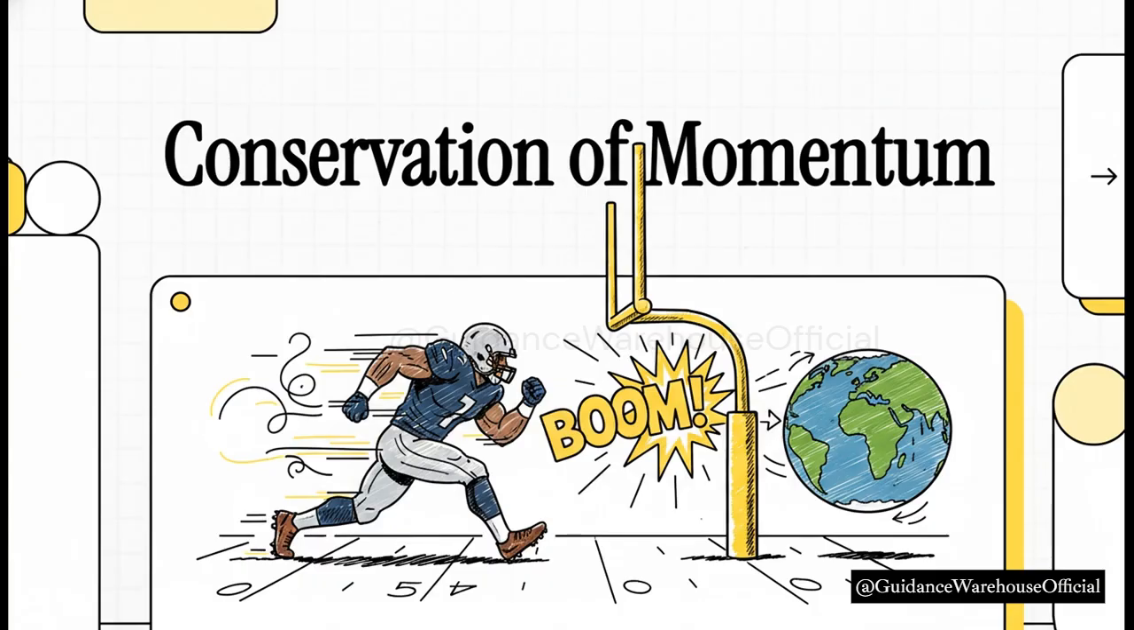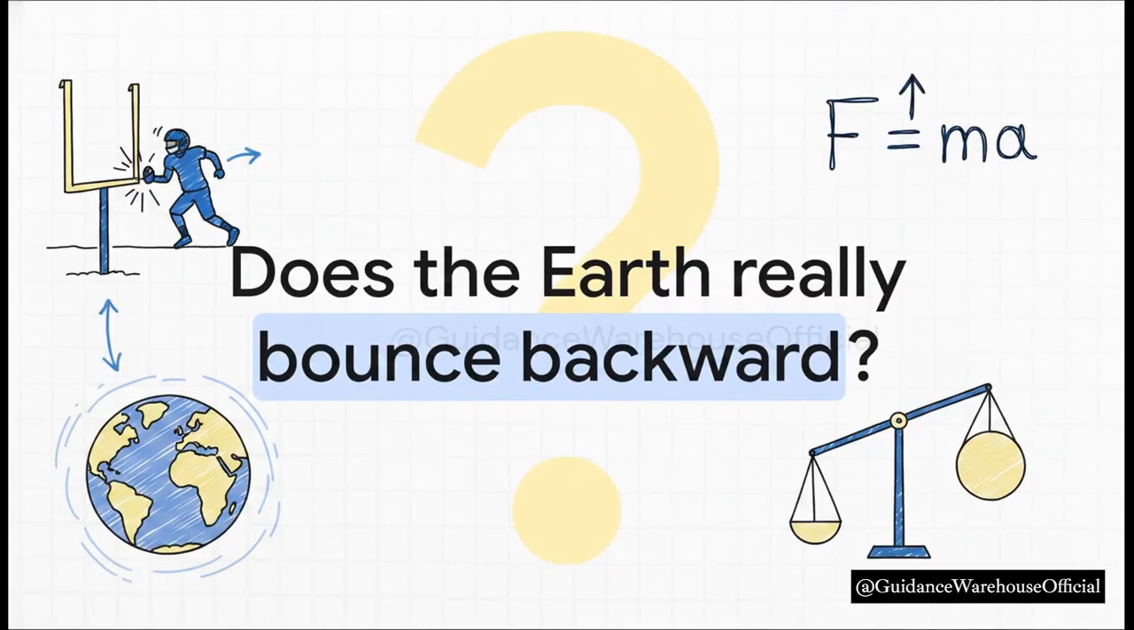Physics tells us that in the exact fraction of a second he hits that post, the entire planet Earth also recoils backward. So, does the Earth really bounce backward? The answer is an absolute, undeniable yes. When that player hits the goalpost, a force throws him backward. But because of the fundamental rules of the universe, a reaction force is applied right back to the Earth through that very same goalpost. The Earth absolutely has to recoil to conserve momentum.